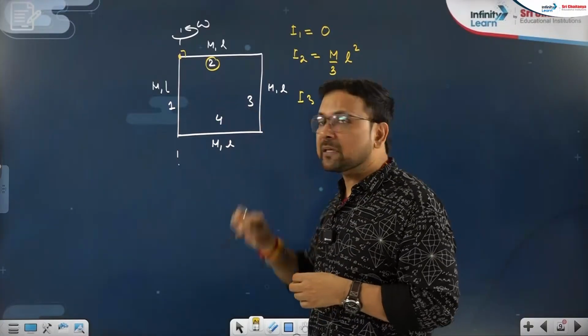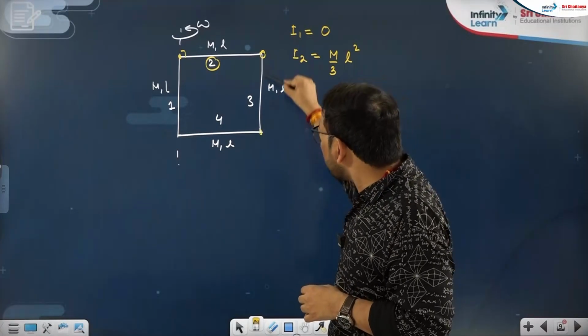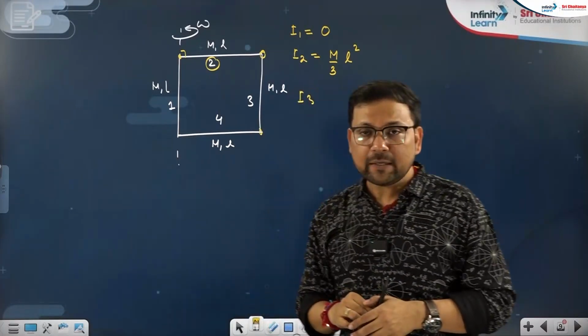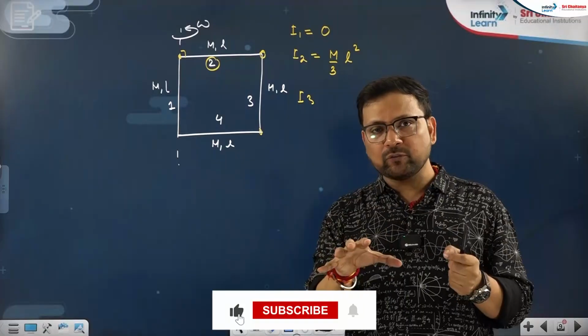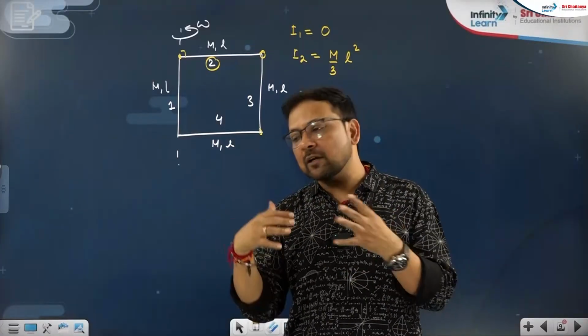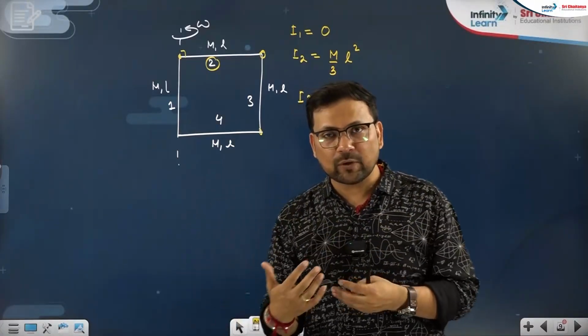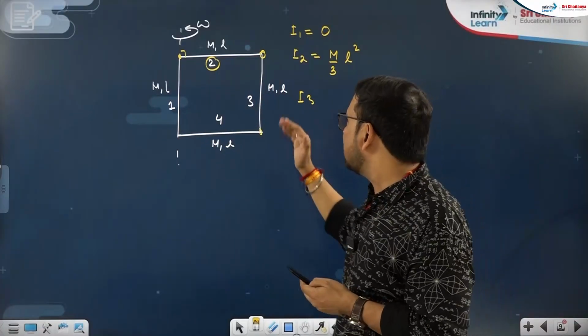For I3, no axis is passing through the third rod; from here to here, at no point is the axis passing. Then I will use this: if the axis is not passing through any point of the body, then self plus required. You will later convert that into the parallel axis theorem in detail, but I want you to know this approach for your objective questions.